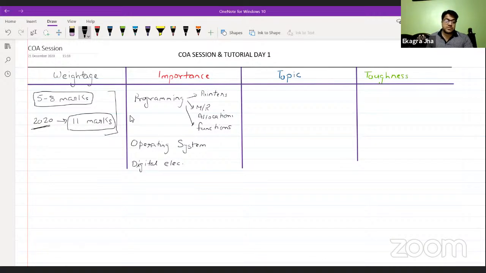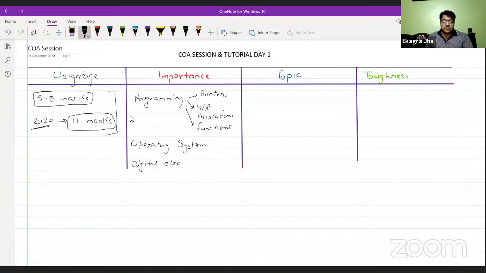So COA is linked via programming, especially pointers, memory allocation, and functions, most of the topics with operating system, and digital electronics. If you have a thorough knowledge of this subject, it is going to help in these important subjects or topics as well.